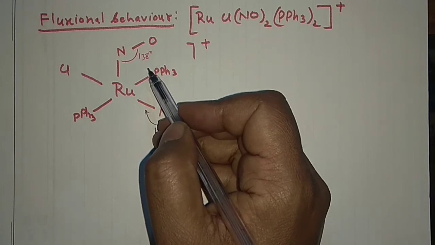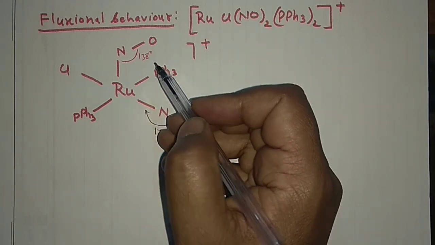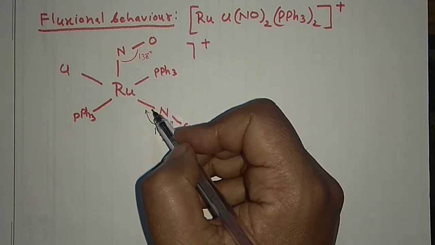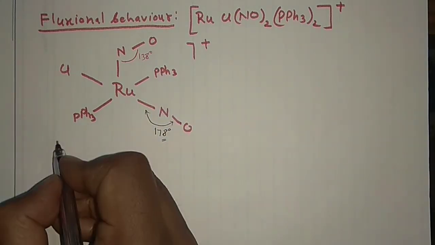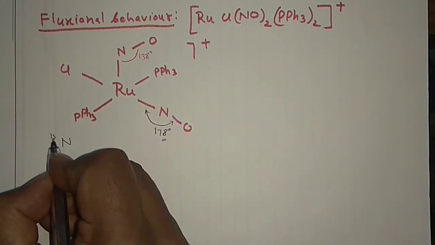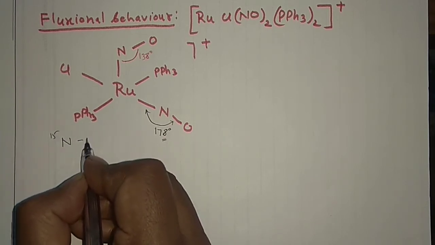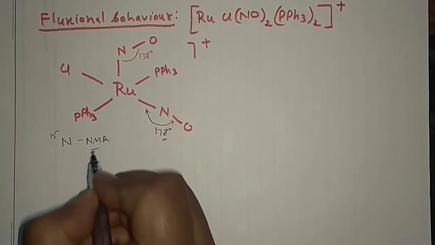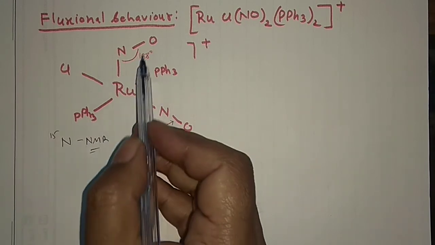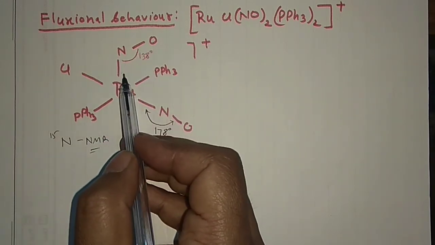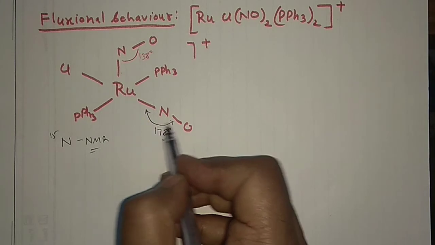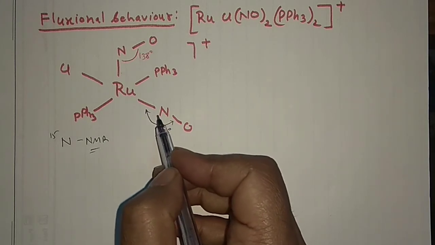So what is the meaning of fluxional behavior? See, this is bent, this is linear, and nitrogen-15 NMR proves that this becomes linear and this becomes bent.